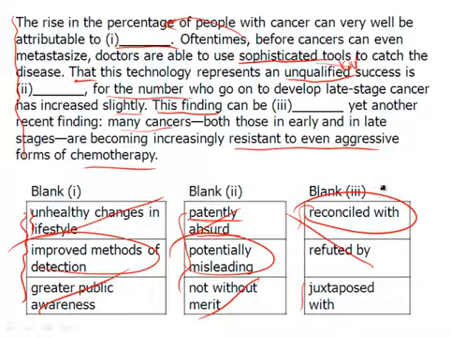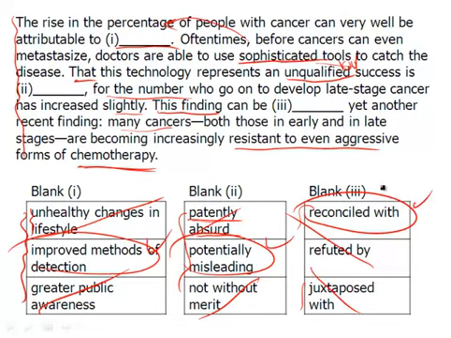Refuted means disproved. That does not work. Juxtapose just means to place side by side. And we're not necessarily just comparing them, but we are saying, okay, well, this finding helps us understand what's going on. This finding here of people are becoming more resistant to even aggressive forms of chemotherapy. So juxtapose isn't the right word, and there are our answers.